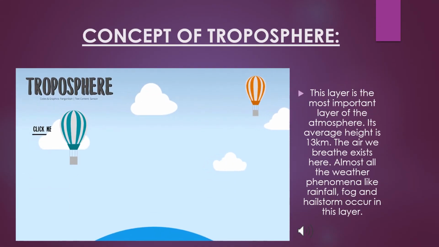Then the subtopic we have is the concept of troposphere. This layer is the most important layer of the atmosphere. Its average height is 13 km. The air we breathe exists here. Almost all the weather phenomena like rainfall, fog and hailstorm occur in this layer. Basically, the troposphere shows some important features like the air we breathe and the weather conditions and phenomena occurring here.